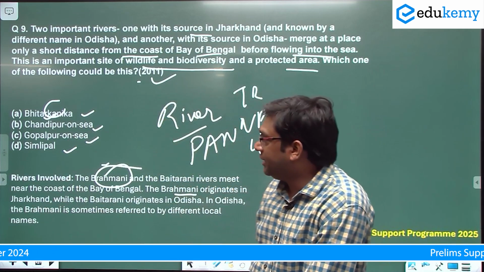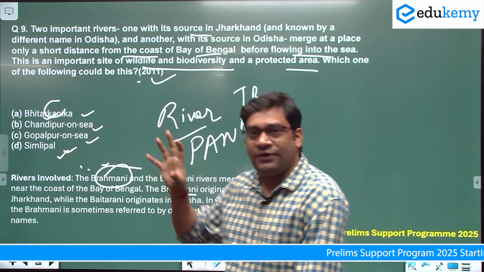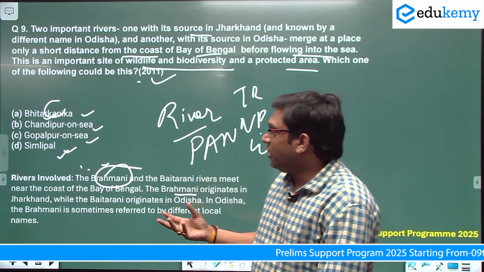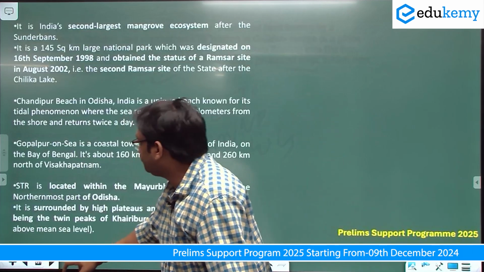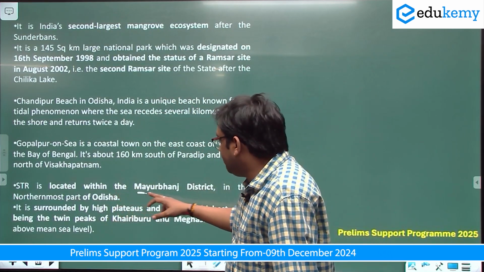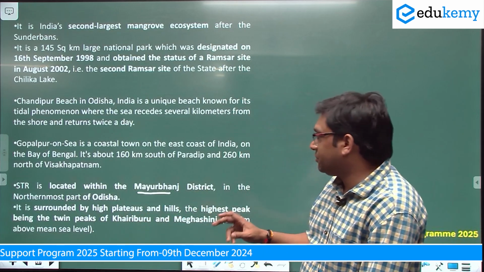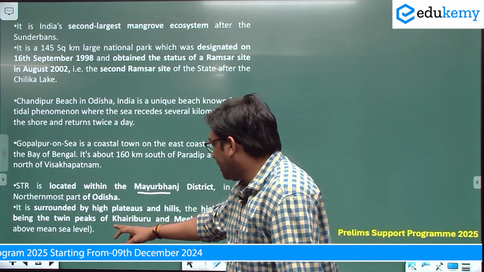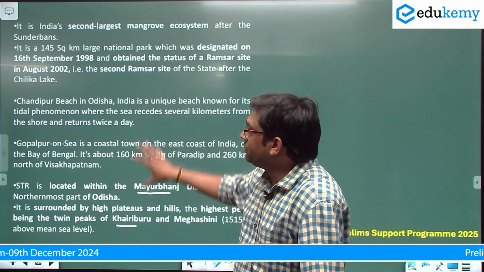Bhitarkanika is the correct answer. Simlipal is a tiger reserve. Chandipur-on-Sea is a very famous location for tidal phenomena. Okay, Gopalpur-on-Sea is also one of the most important sites in Odisha. Okay, तो ये सारे डिस्क्रिप्शन दिए हुए हैं। Simlipal tiger reserve is within the Mayurbhanj district. It is surrounded by plateau and hills. The highest peak being the twin peaks of Khairibor and Meghasini. ठीक है, so this description you should read.